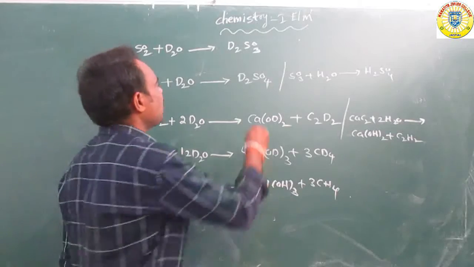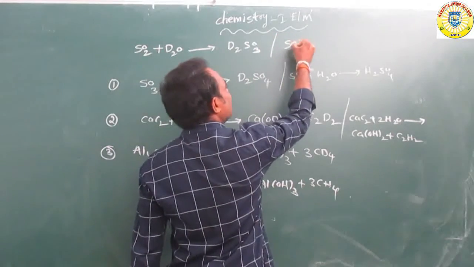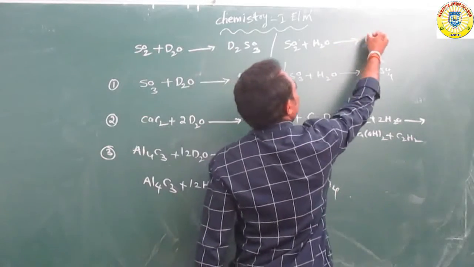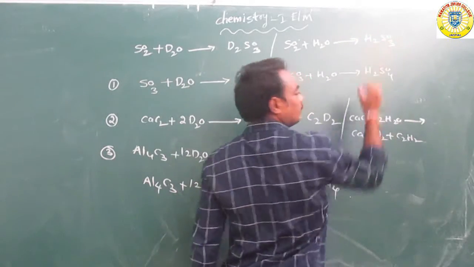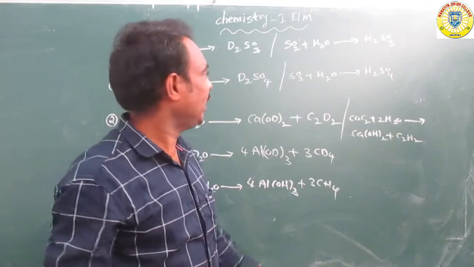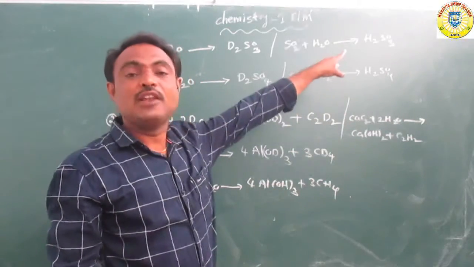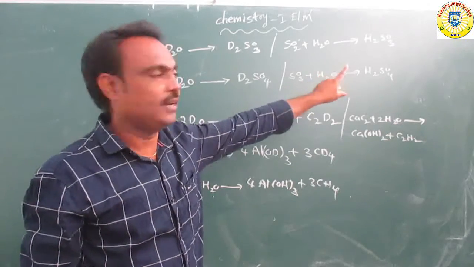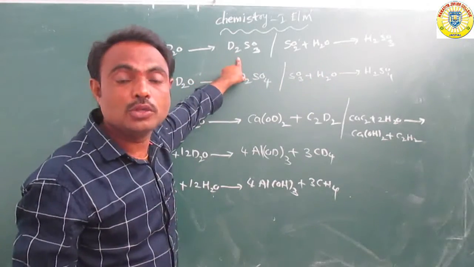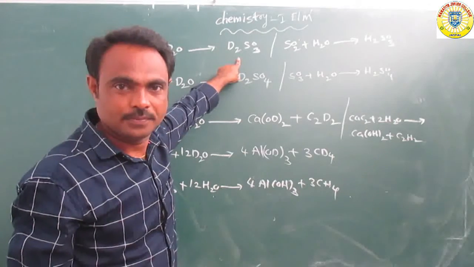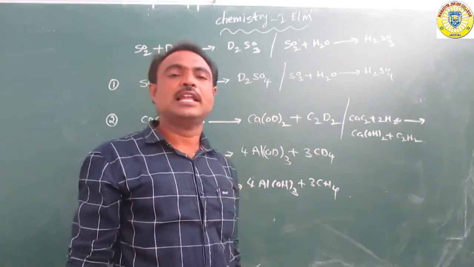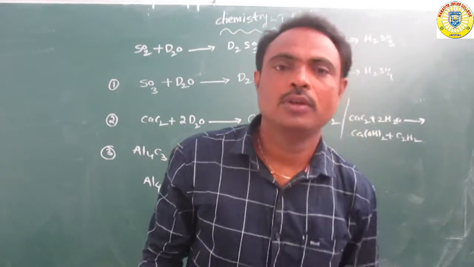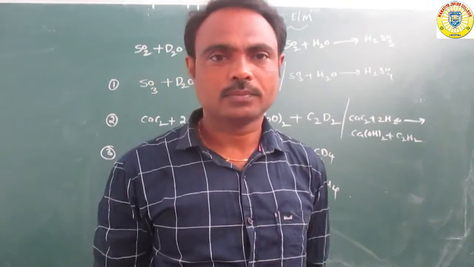So as it is, we write the equation: sulfur dioxide reacts with water molecules to form H2SO3. So that is sulfurous acid. So it is deuterosulfurous acid. So these are all chemical properties of deuterium oxide.